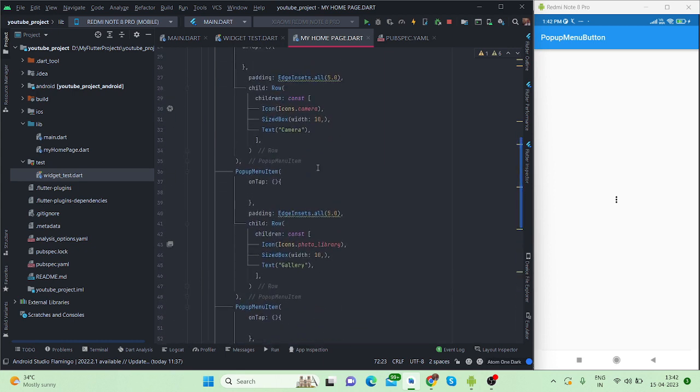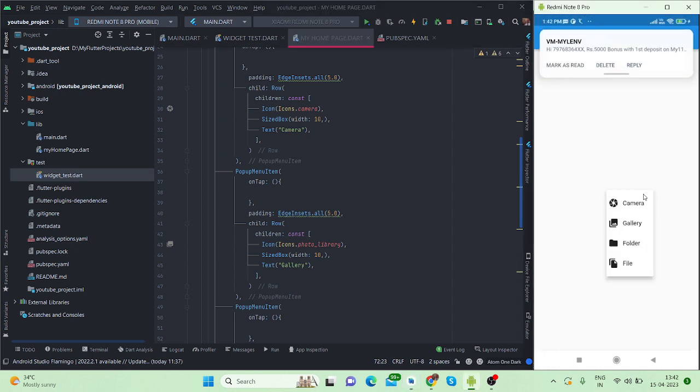And one more thing, now the edges are quite sharp, so you can also handle this.